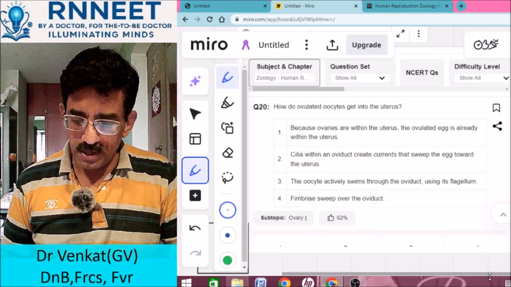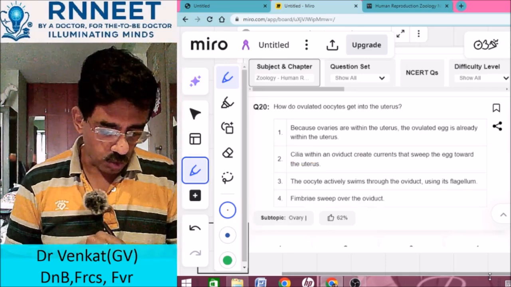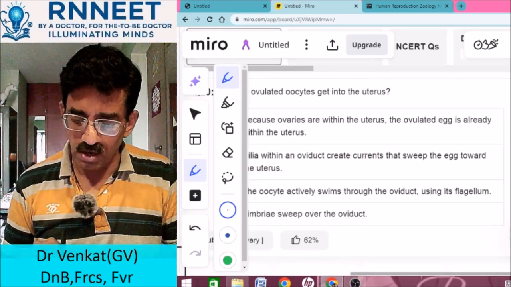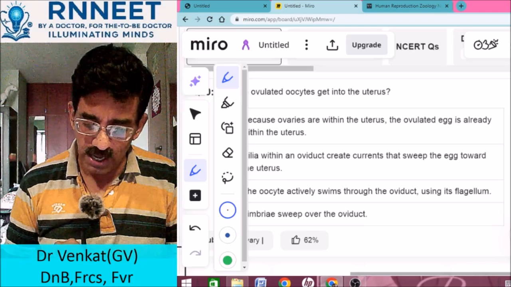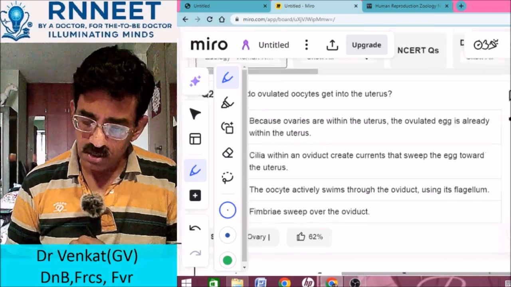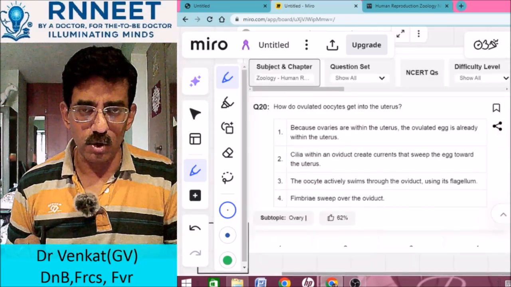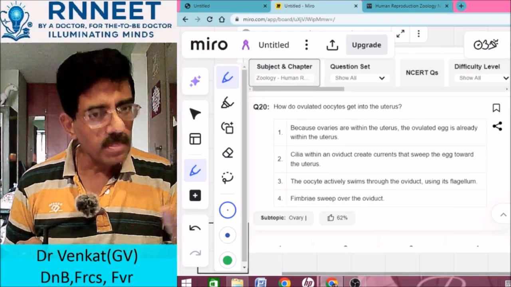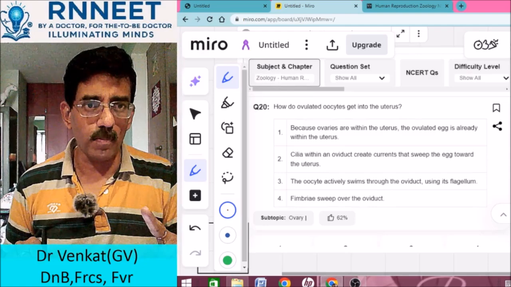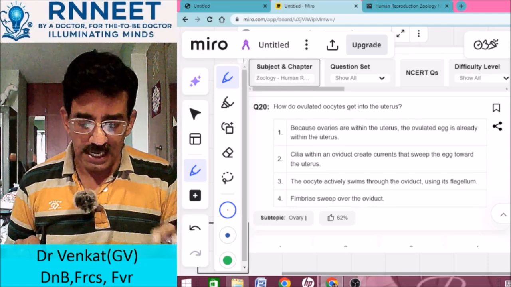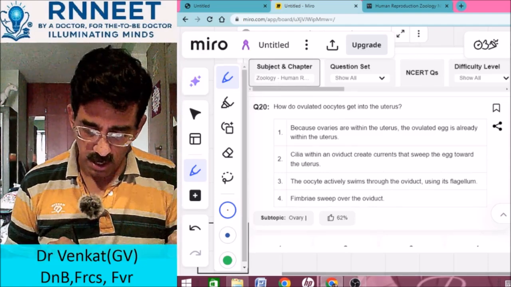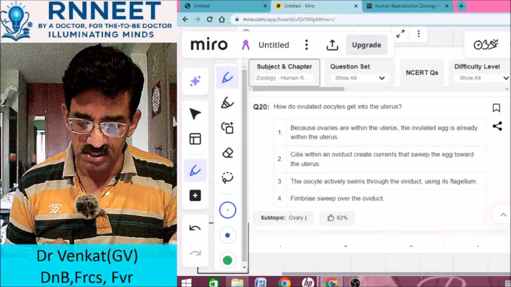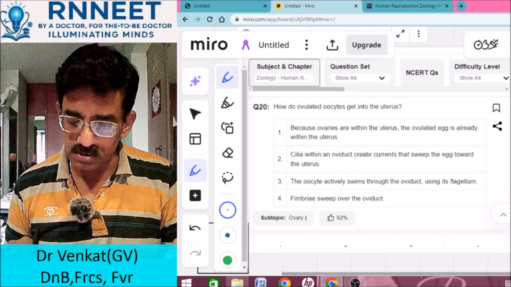How do ovulated oocytes get into the uterus? Is it because the ovaries are within the uterus and the ovulated egg is already within the uterus? No, it is not within the uterus. The egg is released outside the fallopian tubule, right? It is collected by the fimbriae. So cilia within the oviduct create currents that sweep the egg towards the uterus.